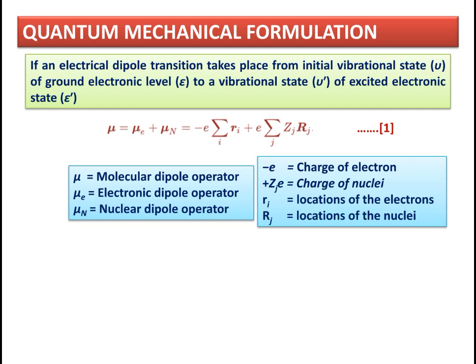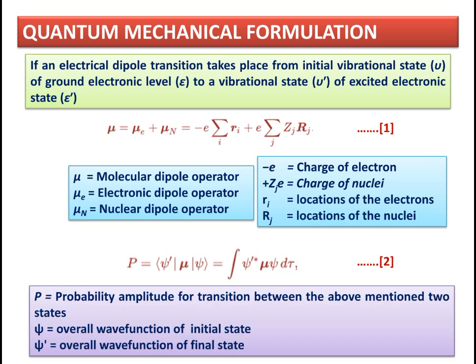P is equal to psi dash mu psi, which is equal to the integration of psi dash star mu psi d tau. In the second equation, P is the probability amplitude for transition between the above mentioned two states. Psi is the overall wave function of the initial state, and psi dash is the overall wave function of the final state.